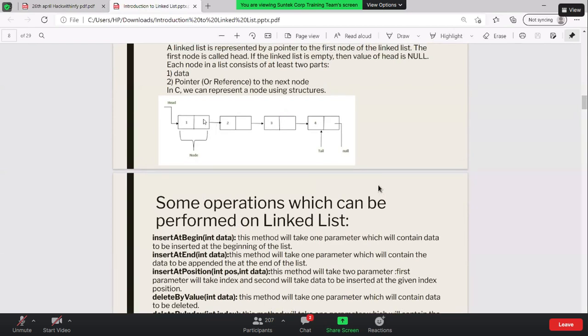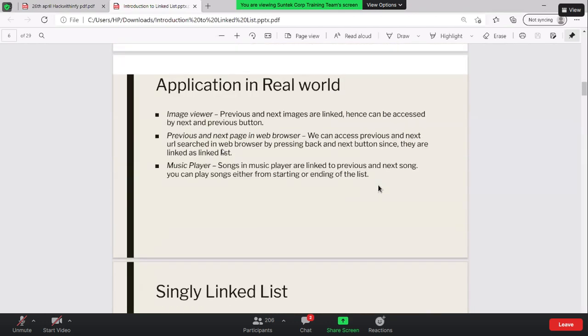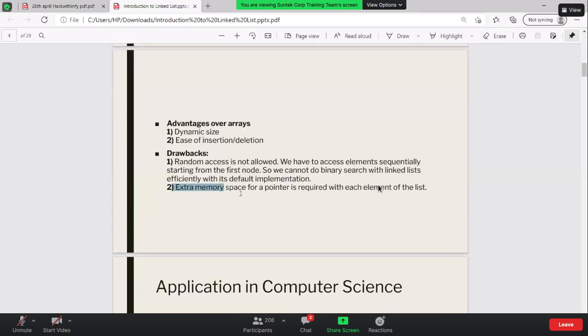But in the linked list, I need to keep the pointer as well, and the pointer, an integer value or whatever it is, takes extra space just to point to the next one. So it has its own drawbacks and its own advantages as well. First, the drawback is random access, and the second drawback is extra memory.